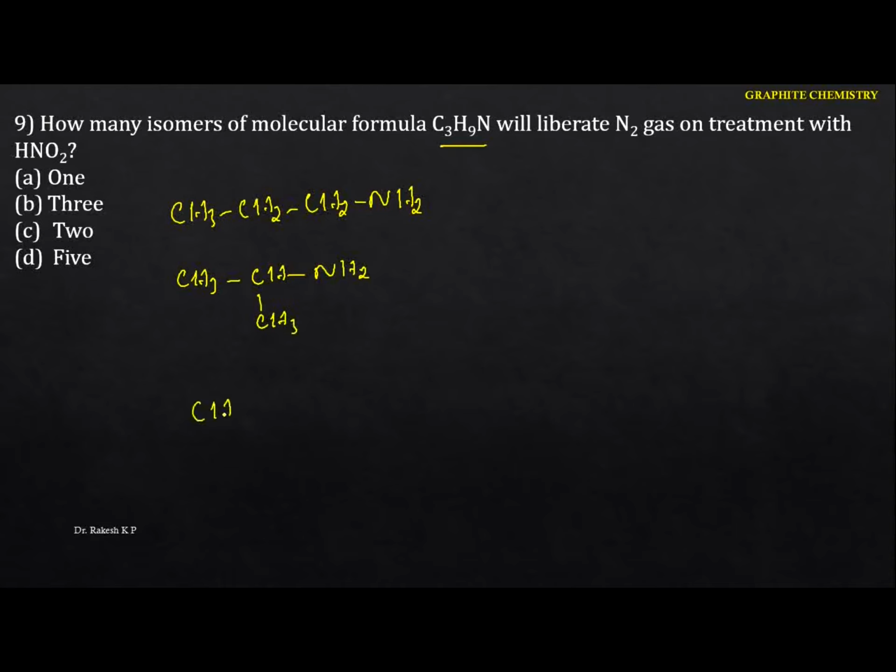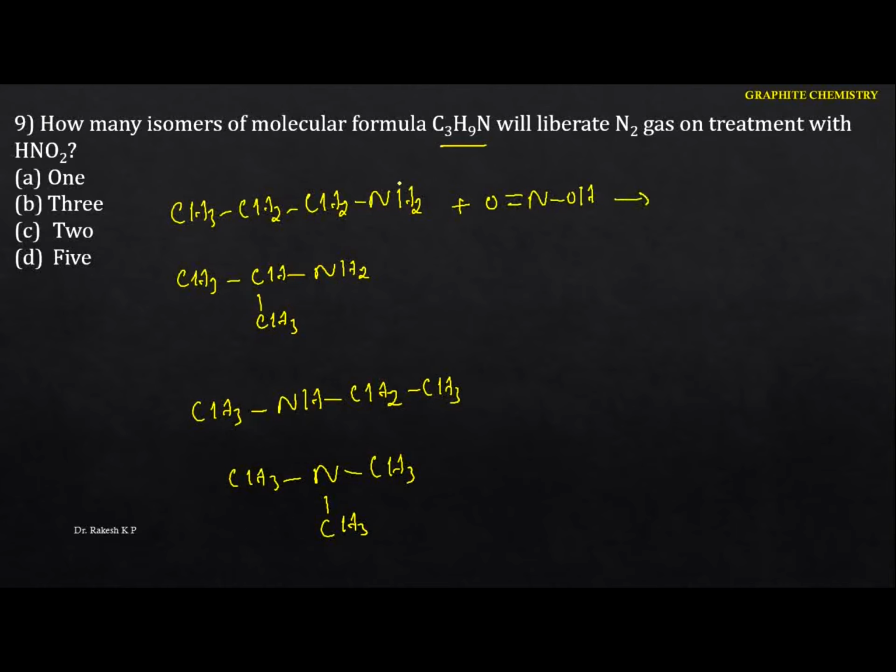Next, I can write one more isomer, the secondary amine having this formula like this, and also I can write the tertiary amine. So these are the particular isomers for this formula. And now whenever it reacts with nitrous acid, I'm going to write the nitrous acid in this form here.